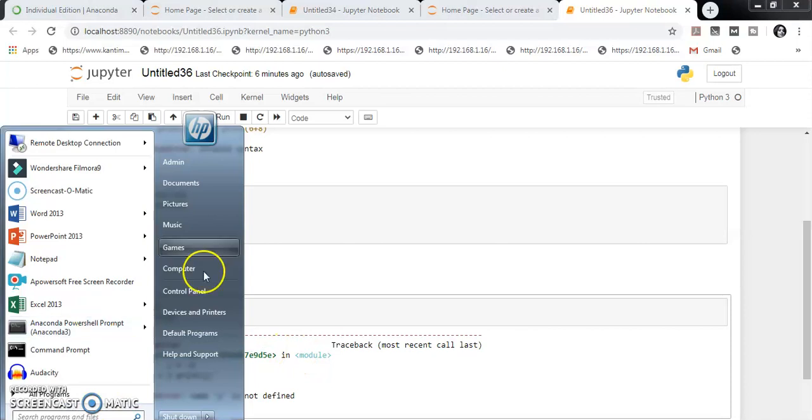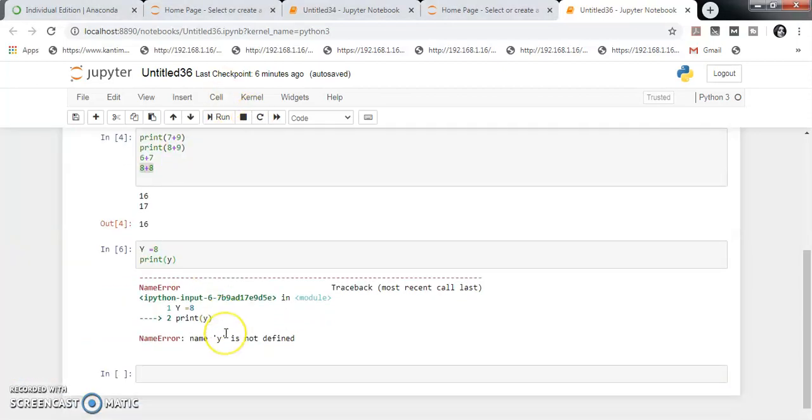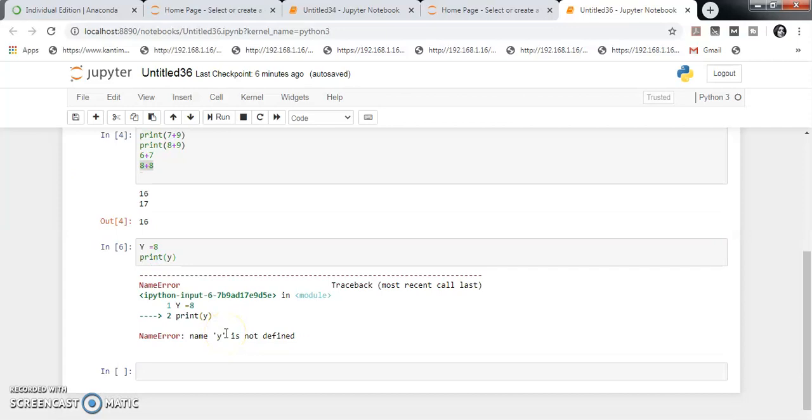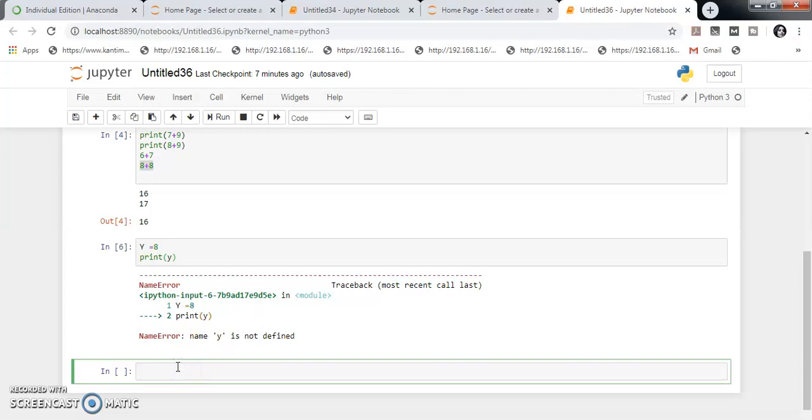So let's check what a variable is. A variable is one kind of name in which we save a value and then print it. When naming a variable, there are some syntax rules.